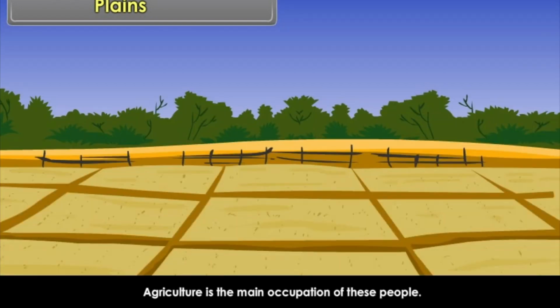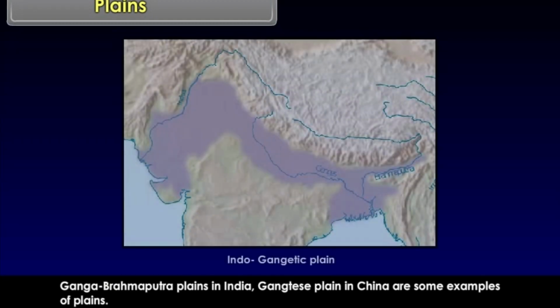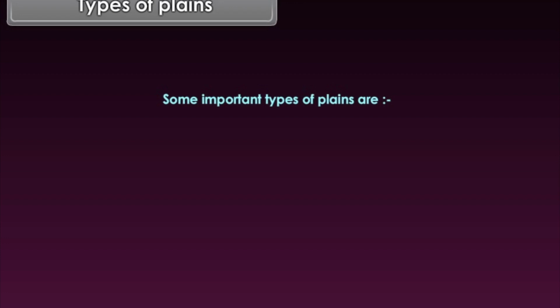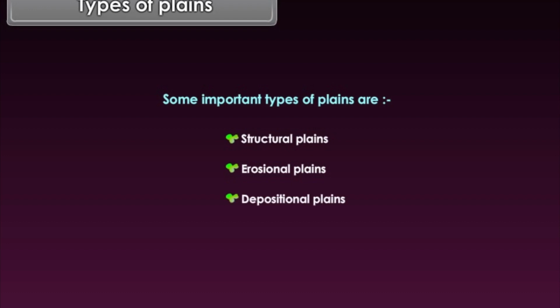Agriculture is the main occupation of these people. Ganga-Brahmaputra Plains in India, Ganges Plains in China are some examples of plains. Types of plains. Some important types of plains are structural plains, erosional plains, depositional plains.